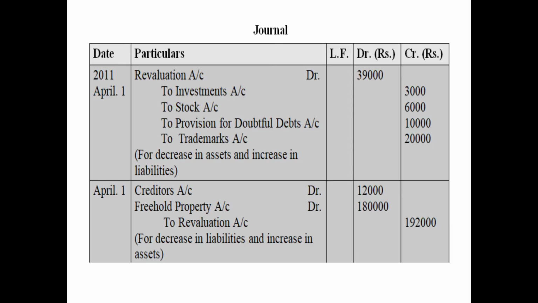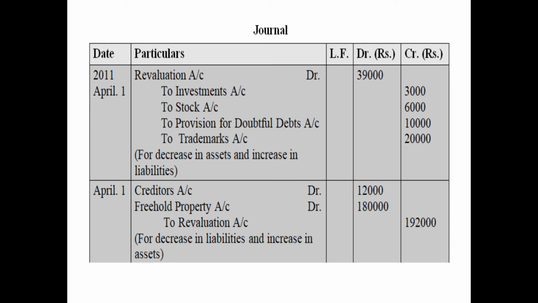So these are the journal entries. As you can see, we have passed the journal entries on the date of retirement. The first journal entry is for decrease in assets and increase in liabilities. We have combined them. You can pass separate entries as well, but if you pass a combined entry, it will save your time.